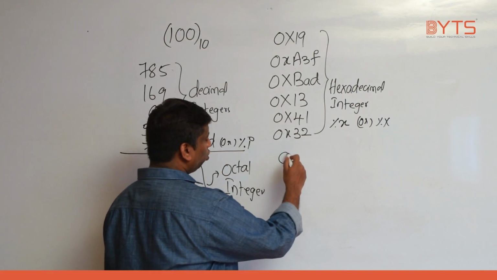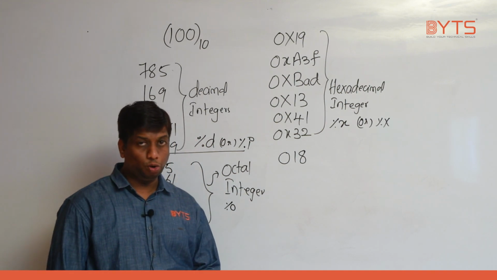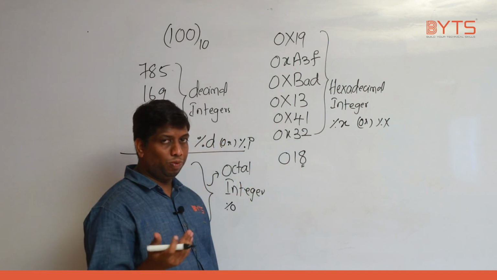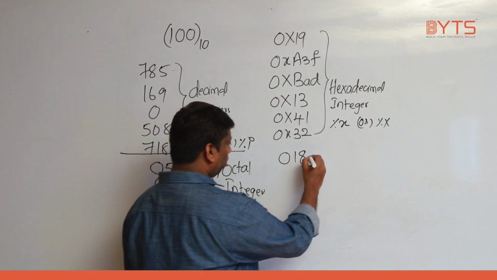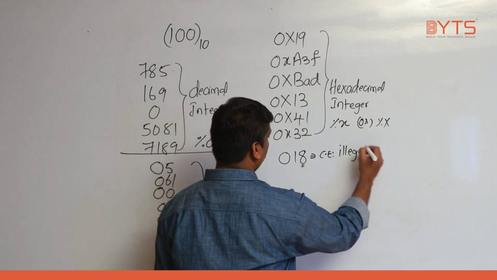Now I will give you one number, you tell what is that number. Let us take 018. Is this an octal number? No. Why? Because 8 is not there in octal. So many people think that is octal. No. Here you are going to get a compilation error: illegal octal.